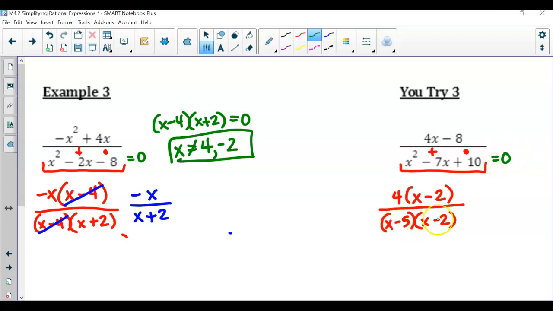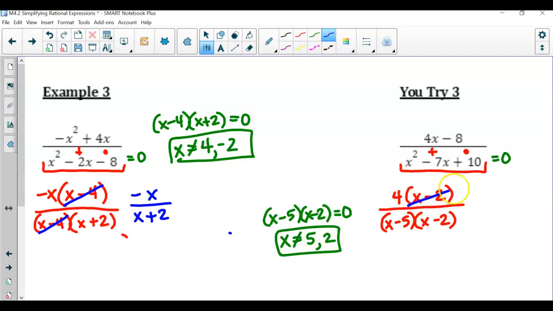So now that I've got this in factored form, x minus 5 times x minus 2, setting that equal to 0, that means x cannot equal 5 and 2. So now go back to the simplifying. What could you have canceled out? X minus 2. So you are left with 4 over x minus 5 as the simplified form.